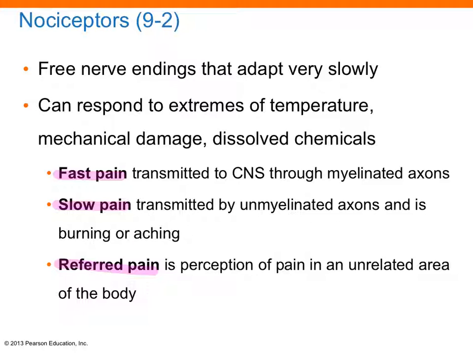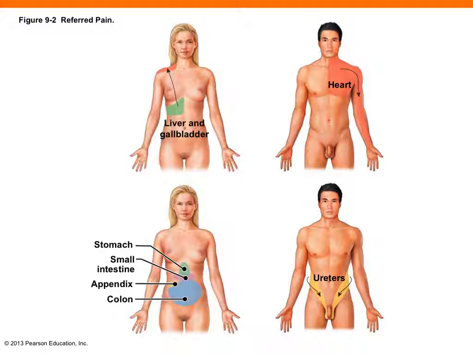Let's begin with nociceptors. Nociceptors have free nerve endings that adapt very slowly. They can respond to extremes of temperature, mechanical damage, and dissolved chemicals. There's something called fast pain, and that's transmitted to the central nervous system through the myelinated axons. There's slow pain, and that's transmitted through the unmyelinated axons, and that can be a burning or aching. And then there's referred pain, and that's a perception of pain to an unrelated area of the body. And that ends nociceptors.